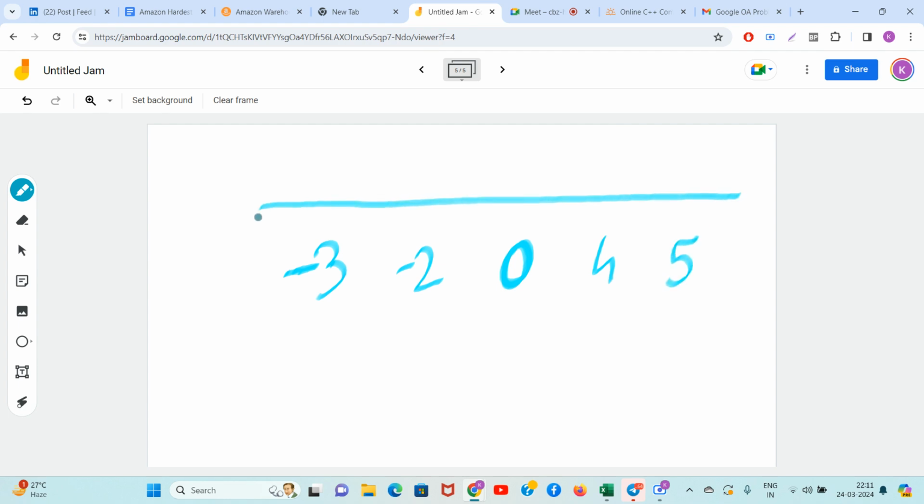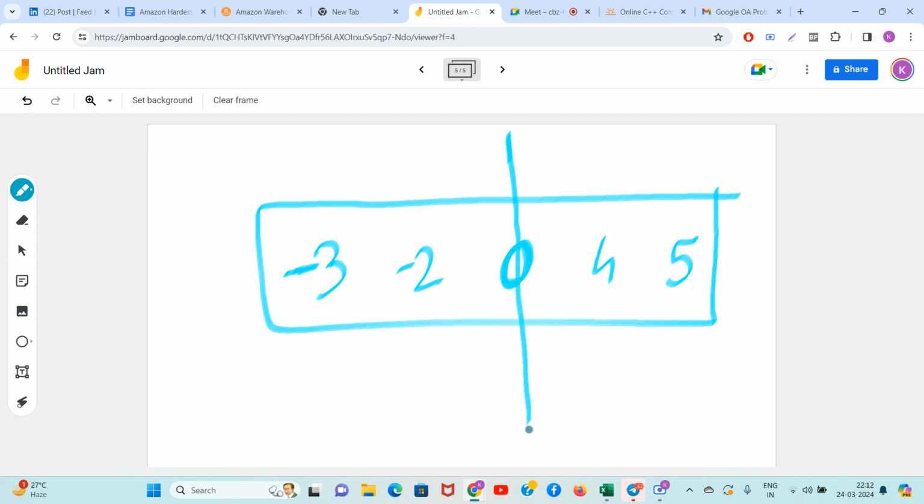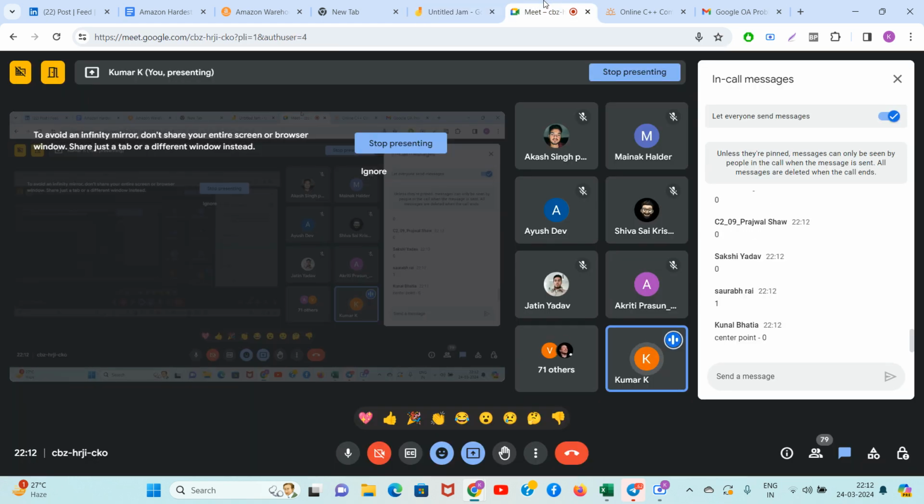Guys, which is the middle point? Please tell me, guys, lovely people. In general, tell me, guys, which is the middle point? Middle point is this one, right?